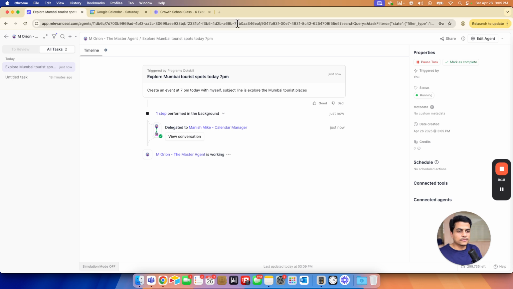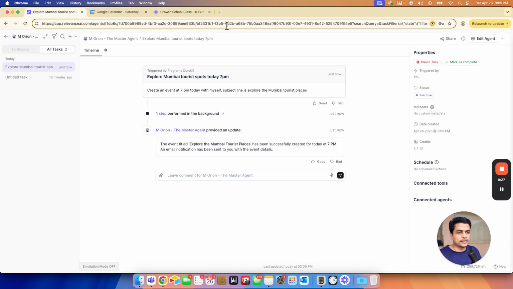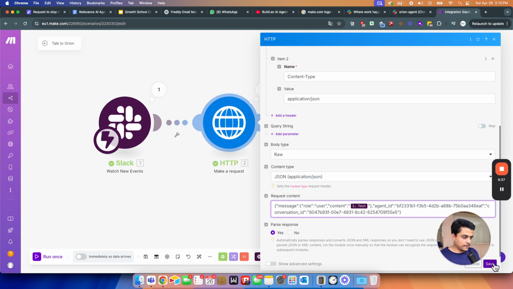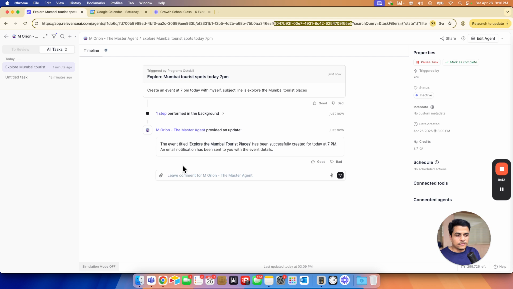Let's go to Orion. Now we are here. This is the ID of my whole conversation. I can take the last part of this whole ID, wherever we have it, until some variables and before the question mark. I can simply add the same ID over here. Click save and done. Perfect. So now the entire conversation will happen over here.